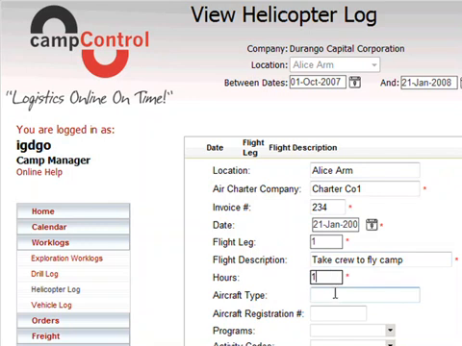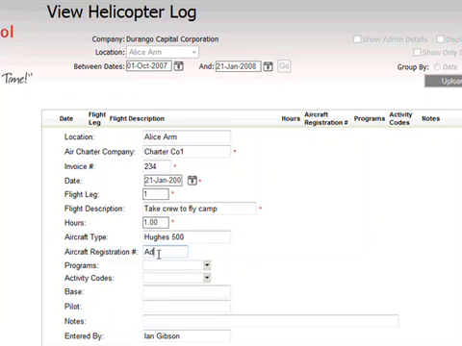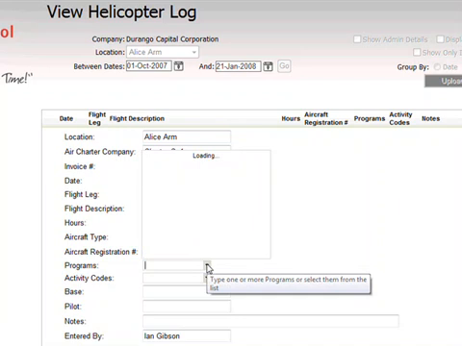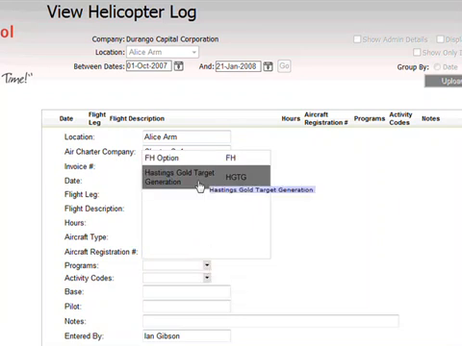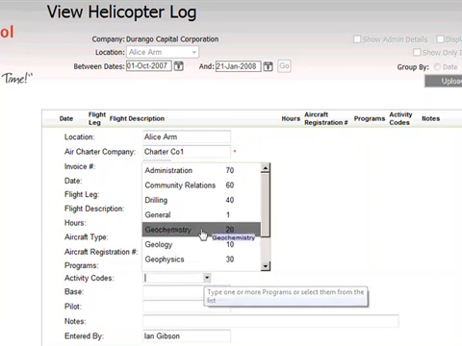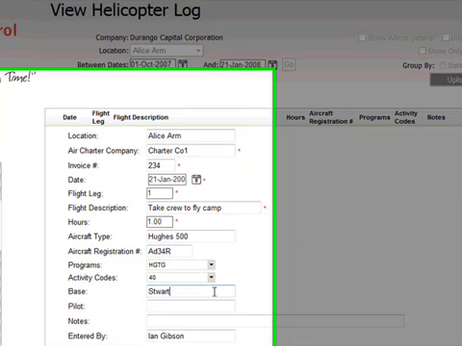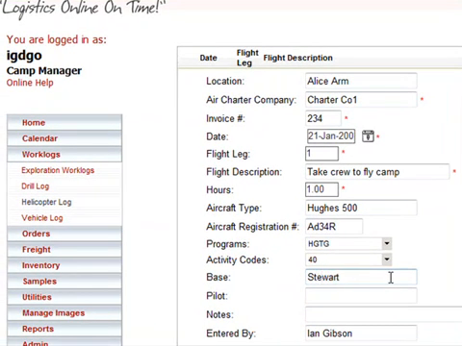hours, we only flew 1 hour today. It was a Hughes 500, aircraft registration number AD34R. It was our exploration program target generation that should be charged, and this one is for the drilling account. The helicopter was based in Stewart, the helicopter that did the flying, and the pilot's name was John.